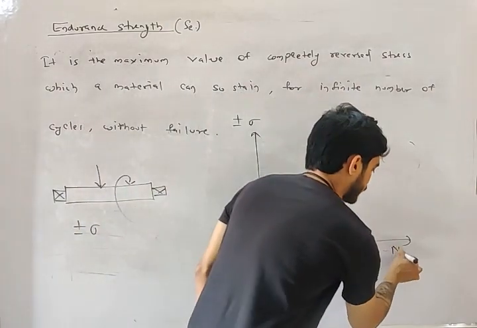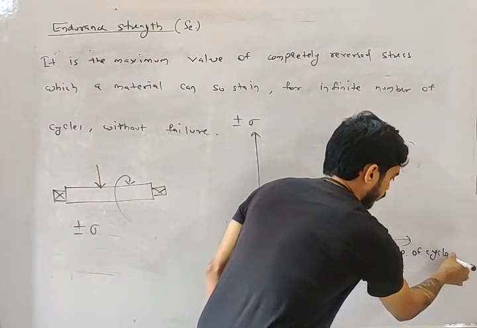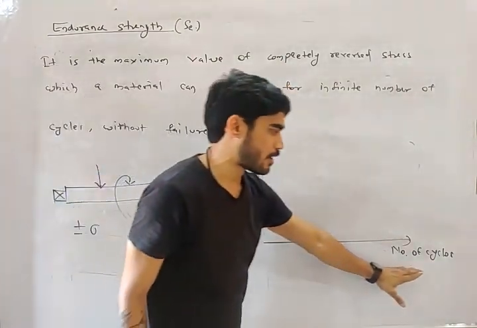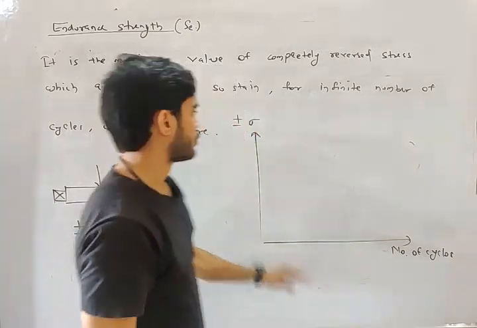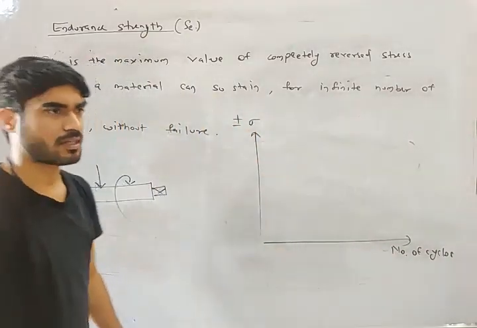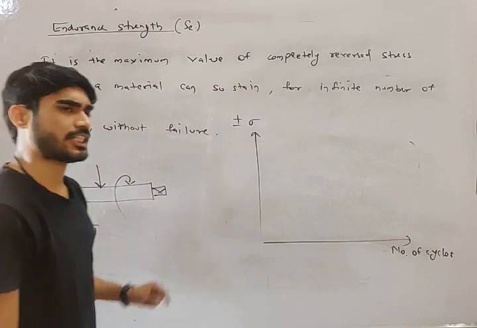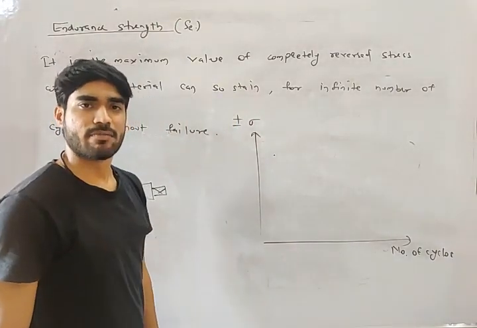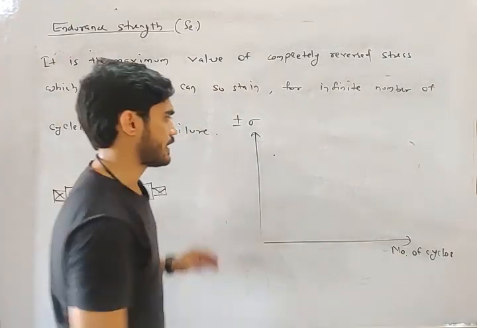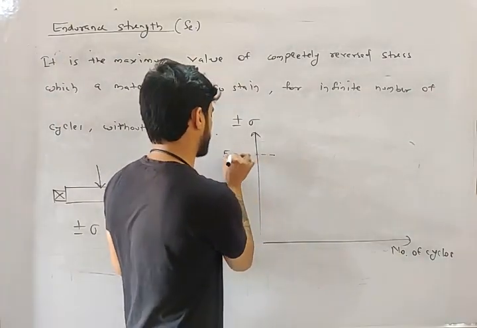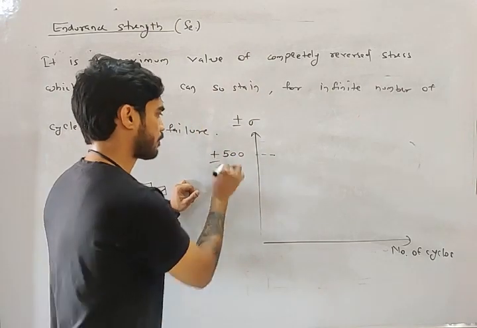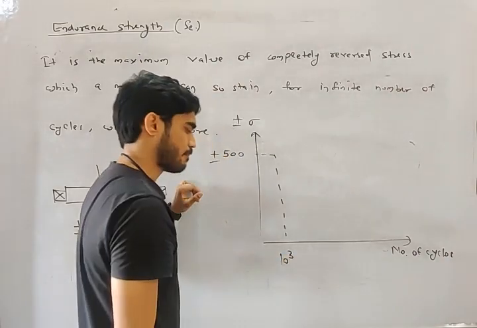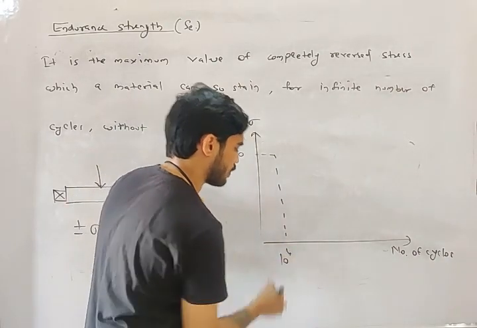And let's say this is the number of cycles at which it will fail. So here plus minus sigma, here number of cycles. Now my friend, let's say initially it is failing at plus minus 500 megapascal and the number of cycles is 10,000, which means 10 to the power 4.